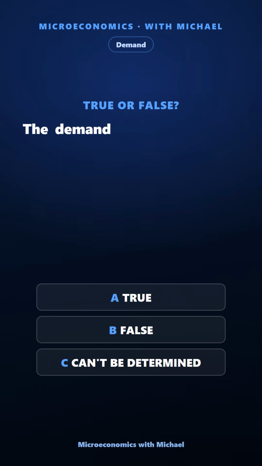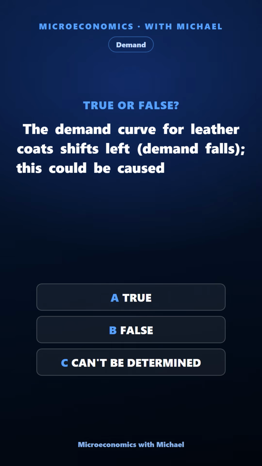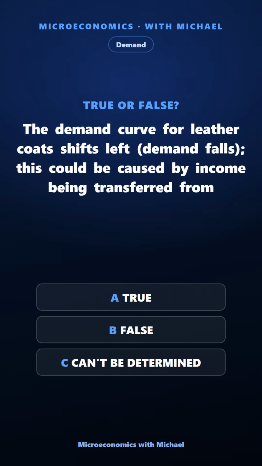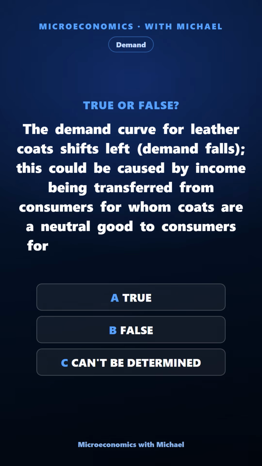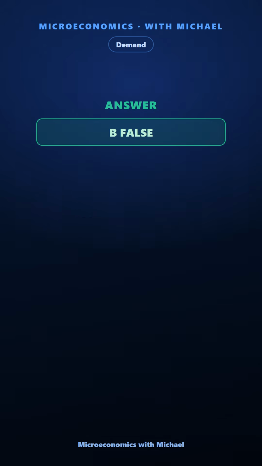The demand curve for leather coats shifts left, demand falls. This could be caused by income being transferred from consumers for whom coats are a neutral good to consumers for whom they are a normal good. True, false, or can't be determined. The answer is false. Incorrect.